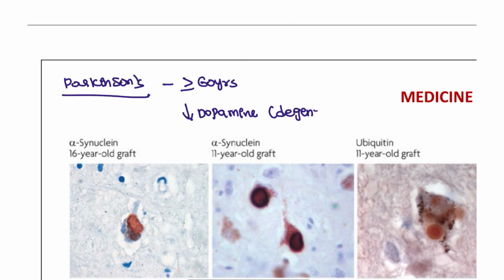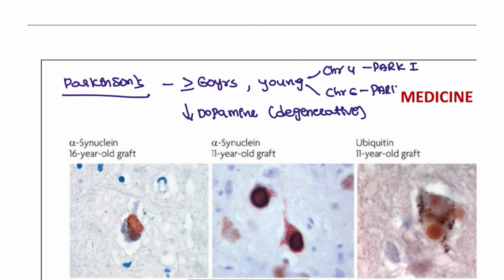It is a type of degenerative condition over the course of aging, but it is also seen in young individuals, especially involving chromosome 4 and chromosome 6. These are known as PARK1 and PARK2. PARK1 is autosomal dominant, PARK2 is autosomal recessive, but PARK1 is more severe than PARK2. That is one point that you have to remember.